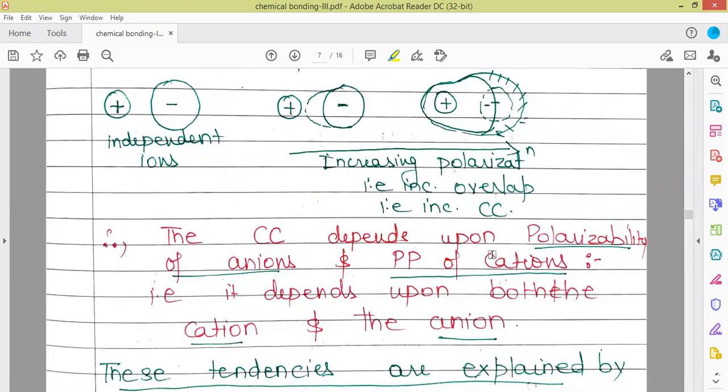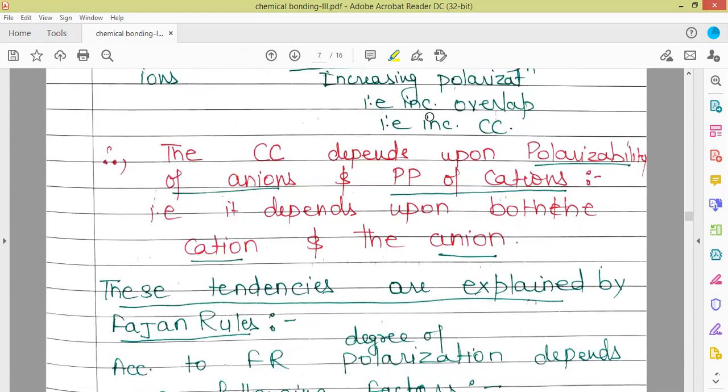So the covalent character depends upon the polarizability of the anions. The cations have the power to polarize the anions, and anions are the ones being polarized. So we can say that the covalent character depends upon the polarizing power of the cations and the polarizability of the anions. So it depends upon both the cations and anions. Let us see what properties of cations and anions are responsible for high covalent character in ionic solids. If cations have more polarizing power and anions have high polarizability, those compounds are going to have high covalent character.